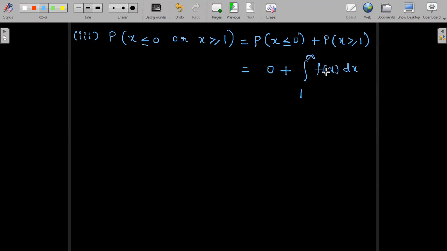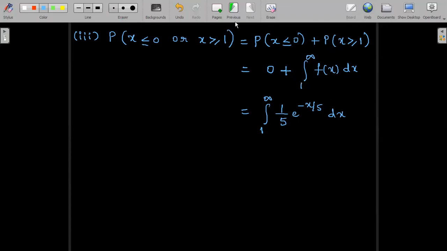Integral 1 to infinity f of x dx is the same as substituting the value of f of x as 1 divided by 5 e power minus x by 5 dx. So it has to be integrated, 1 by 5 e power minus x by 5, with the integral limits 1 to infinity.